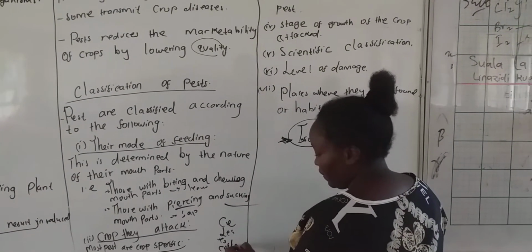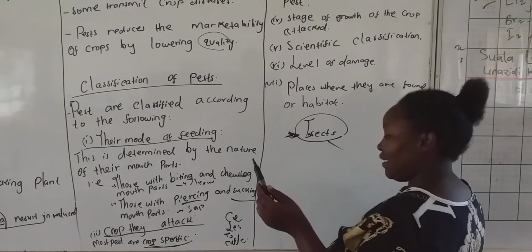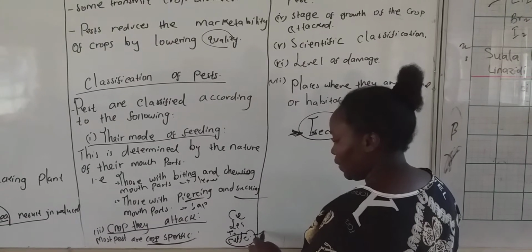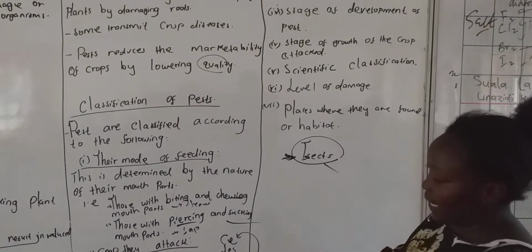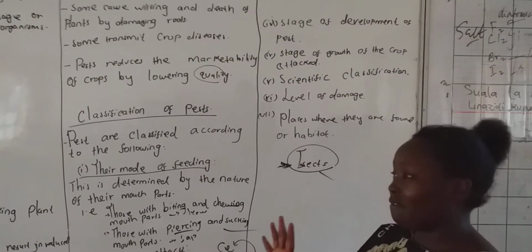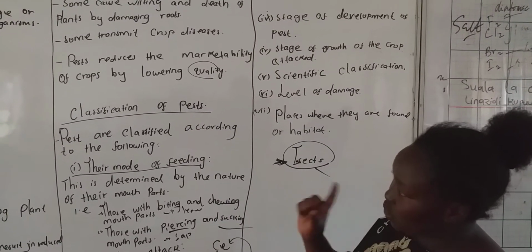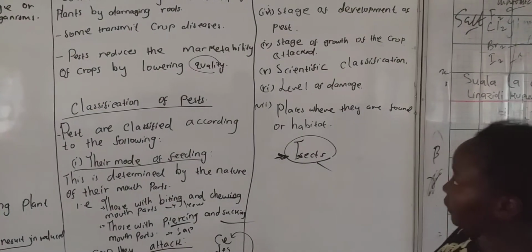If they are crop specific, it means you'll never find a pest that attacks the coffee plant attacking a cereal plant. They attack specific families or specific types of crops. That is the number 2 way of classifying a pest.